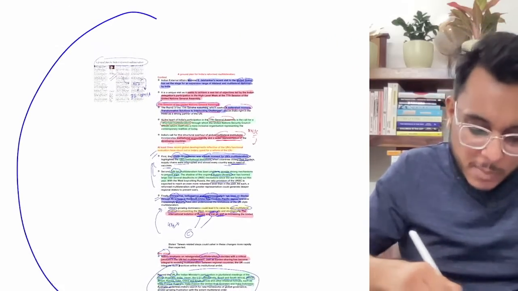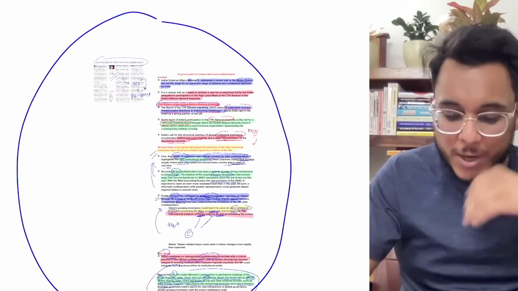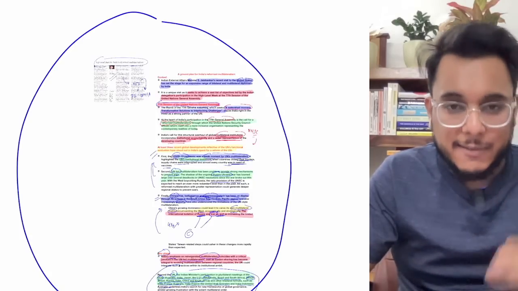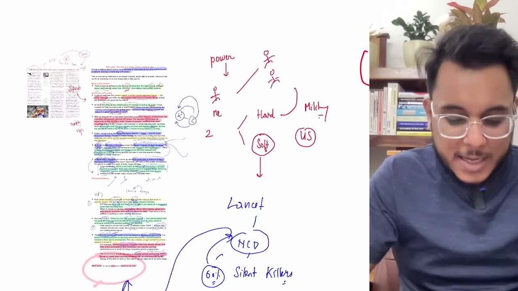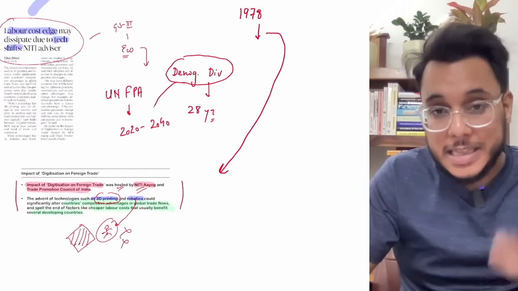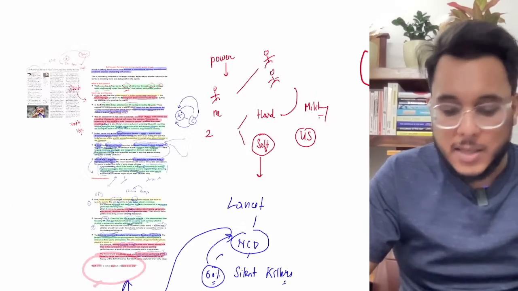Okay, so this is all about this particular article, and I will really say that today's newspaper contained some very good articles. For example, this idea on multilateralism, the article on soft power, then the idea on moonlighting, and this NITI Aayog. So very good articles have come in today's newspaper.